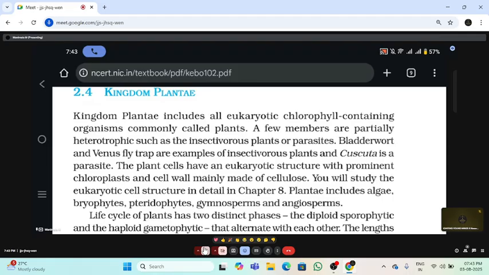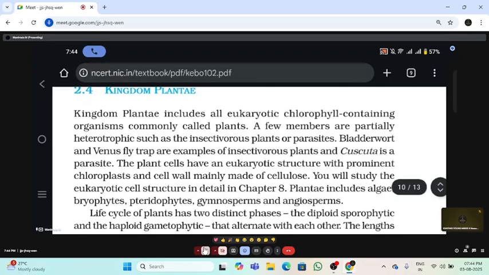And the general special characters of the eukaryotic plant cell: they have a prominent nucleus, sorry, prominent chloroplast. And the plant cell wall is made up of cellulose. And which plants are included under the plant kingdom Plantae? Algae, bryophytes, pteridophytes, gymnosperms and angiosperms. All these categories are included under the plant kingdom.